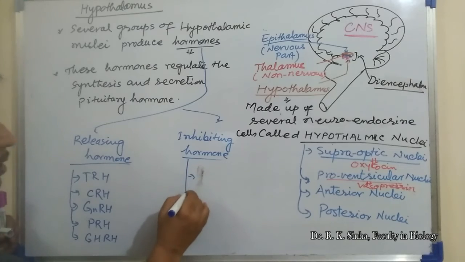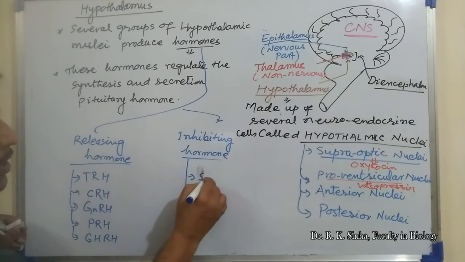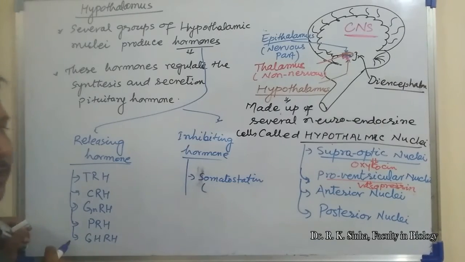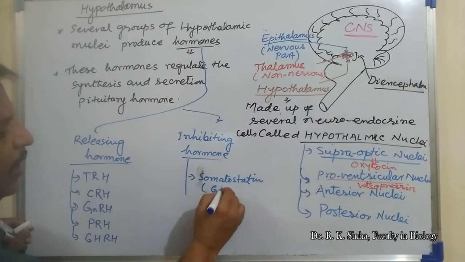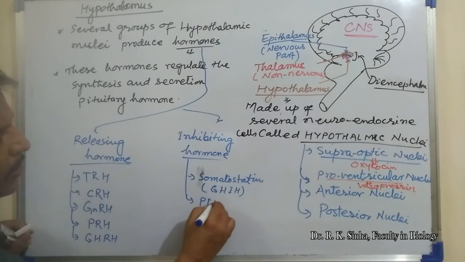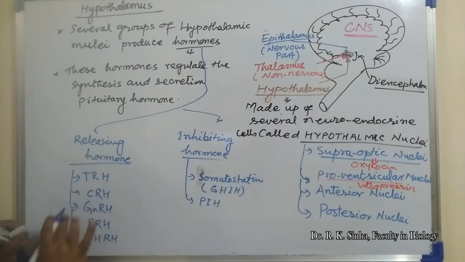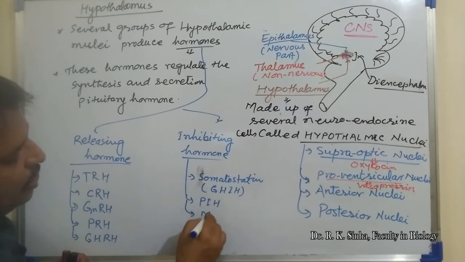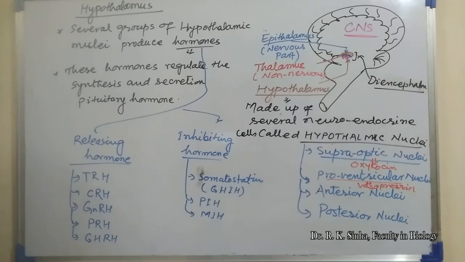Inhibiting hormones like somatostatin, also known as GHIH, and PIH, that will act against this PRH, prolactin releasing hormone. And one more inhibiting hormone is MIH, melanocyte inhibiting hormone.